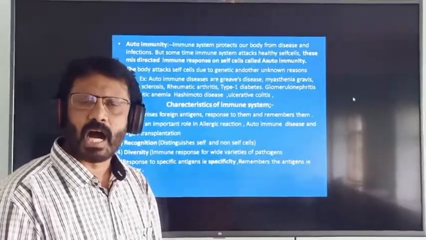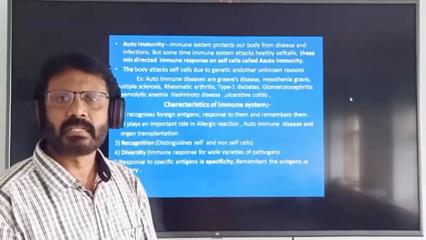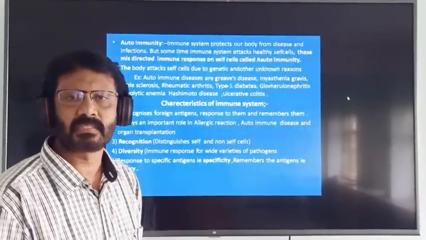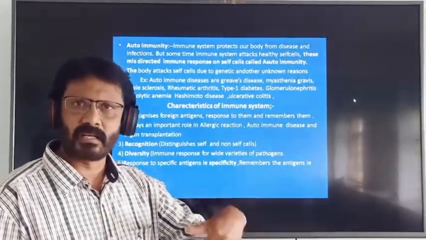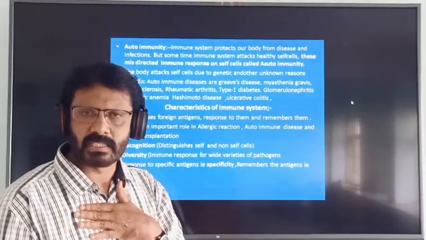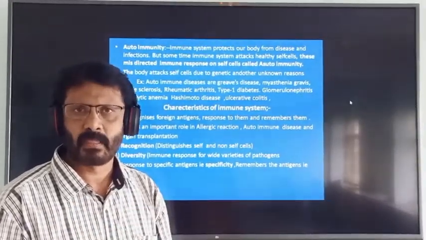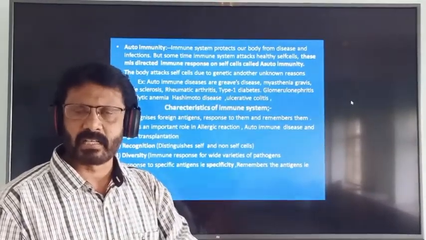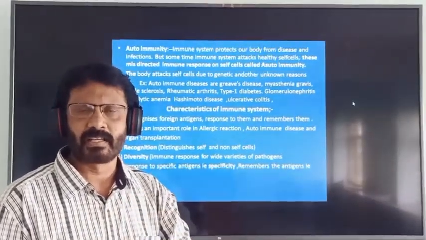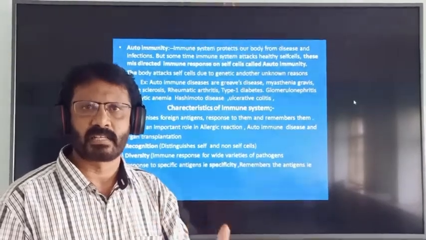Sometimes our immune system destroys normal self cells. The cells which belong to our body are called self cells. Cells like bacteria, fungus and virus which enter our body are called non-self cells.